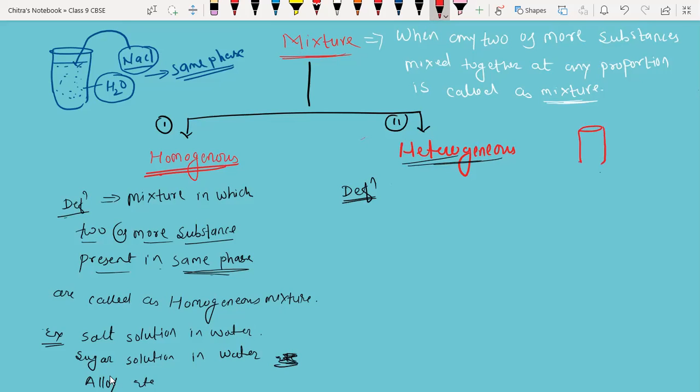This is a container having sugar, that whitish structure. And I am taking another pot for tea.